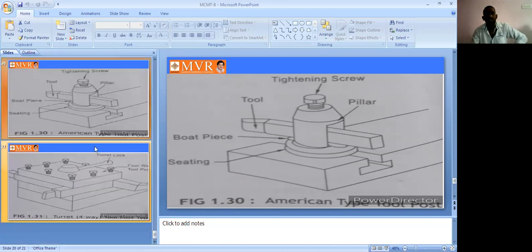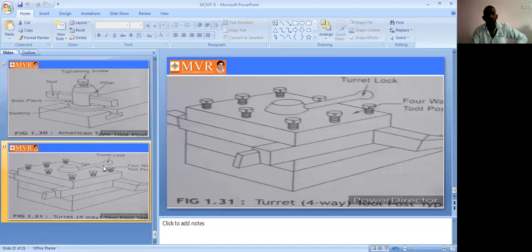Next, we can see another type of tool holding device. It is a turret four-way tool post. We have four tool posts here, in which we hold four types of tools. See here, it is a turret lock. The four-way tool post is completely locked by this lock.